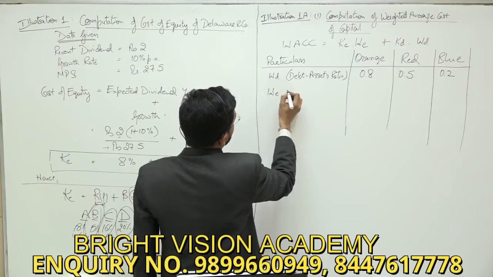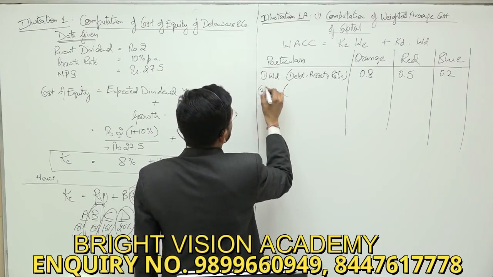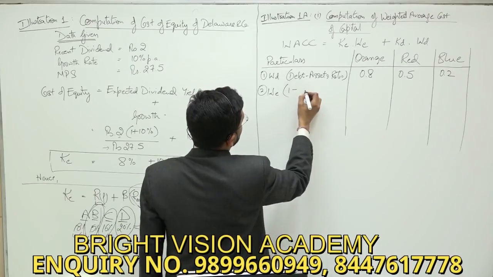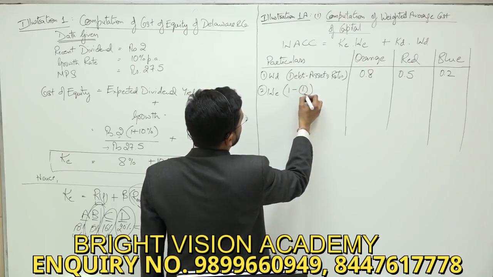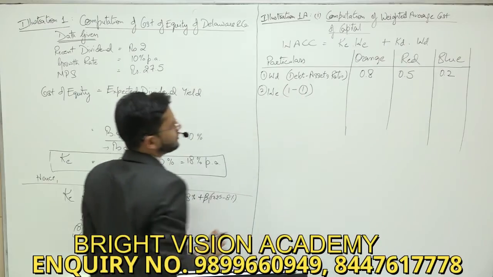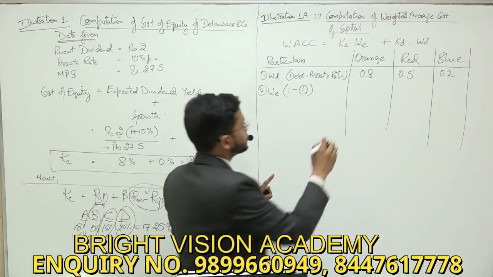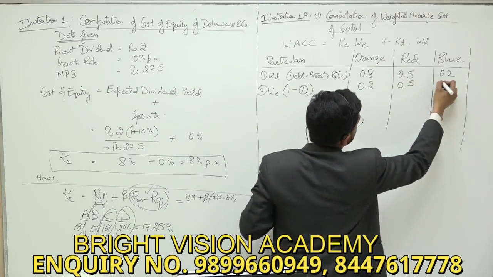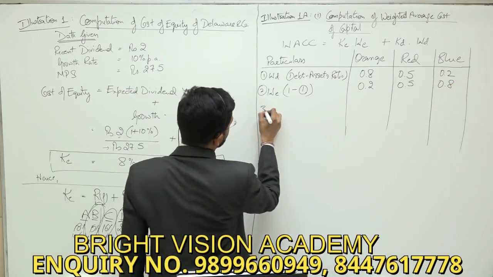Now if I were to ask you what is the weight of equity, the weight of equity will be 1 minus circle 1. So I hope you understand what I've written, 1 minus circle 1. So I will subtract the above figures from 1 and I'll get weight of equity.